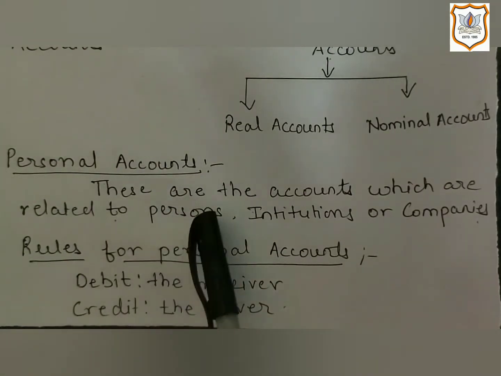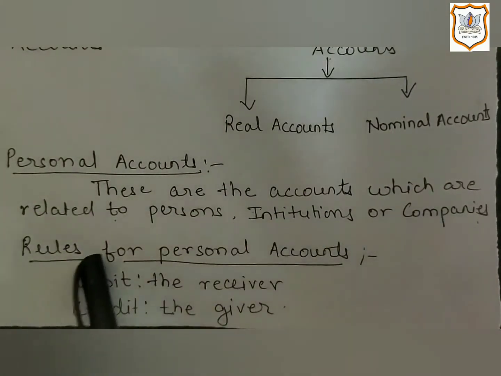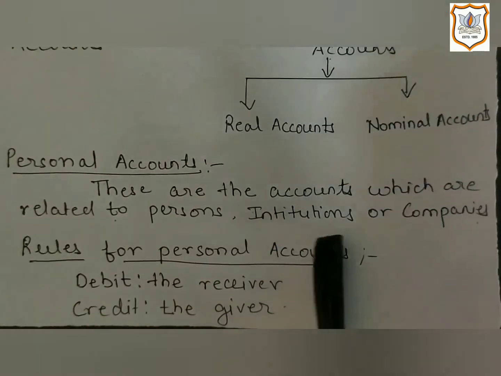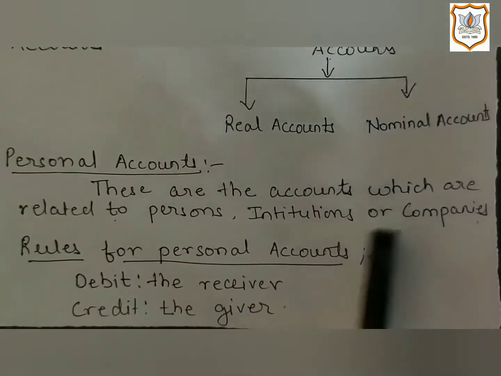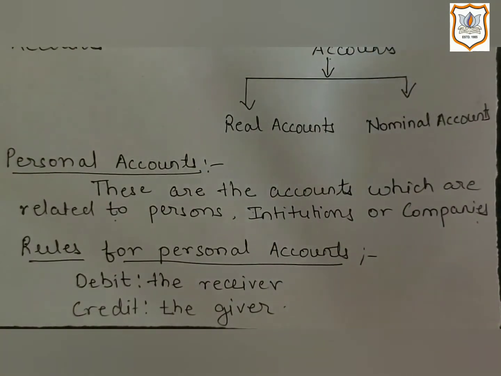First, personal accounts are the accounts which are related to persons, institutions, or companies. In personal account, one either receives something or gives something in the business. If a person has taken the benefit of business, debit his account, and if a person has given benefit to the business, then credit his account. In personal account, for a transaction, the name of the person is at the center.